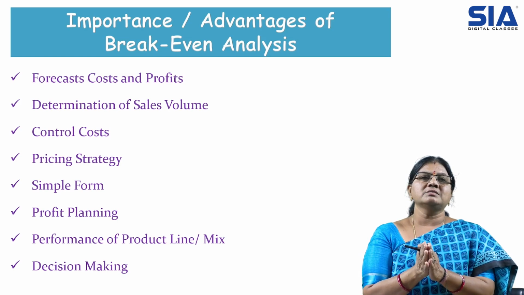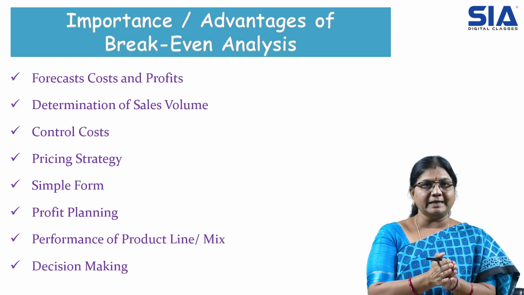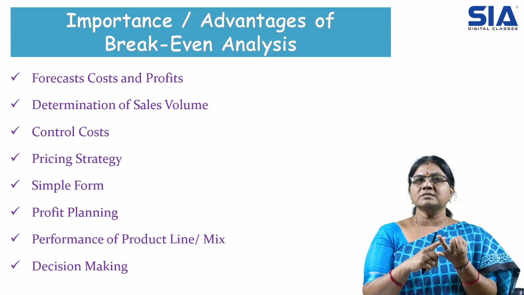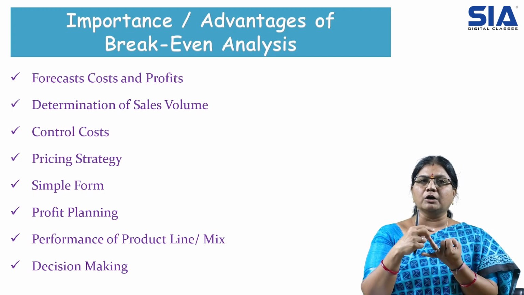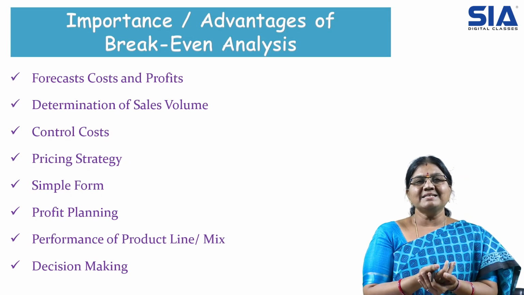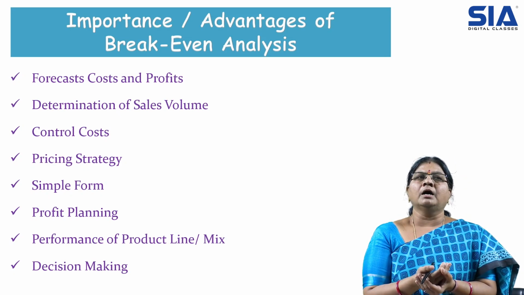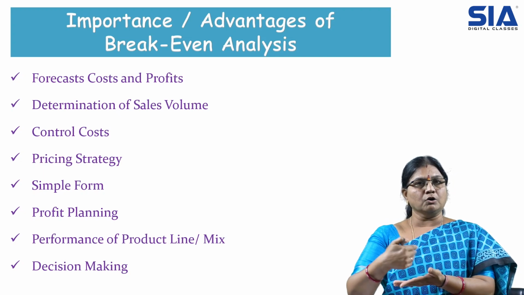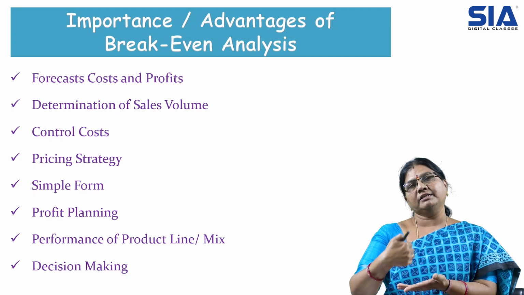Break-even analysis will also help us in controlling the cost. When we talk about cost, we have two different types. One is variable cost, the other one is fixed cost. So this analysis will help us to control the fixed cost and the variable cost. And pricing strategy. When we observe changes in the cost, definitely it will affect the pricing.